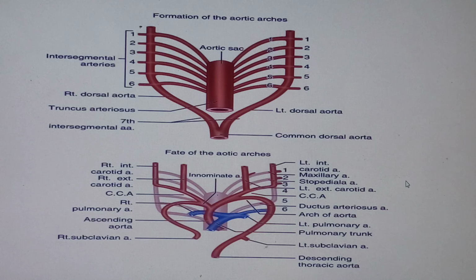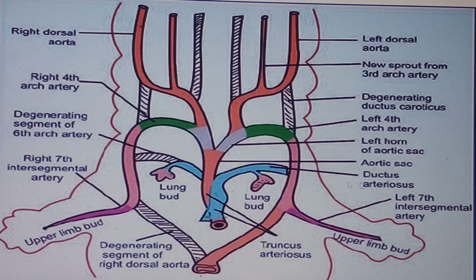So now, what have we seen? Let's look at what will happen, which will give rise to all these arteries that we are talking about. If you know about this, then you know about the arterial development, you know about the vasculogenesis that I'm talking about. Now I told you that we are having the ventral, so please get to know that. This one over here is known as the truncus arteriosus. Please pay attention so that you get these things I'm talking about. I told you that truncus arteriosus is the cranial-most portion of the bulbus cordis, of the heart tube. So the truncus arteriosus is going to give rise to the ascending aorta and the pulmonary trunk through the spiral septum, giving that partitioning.